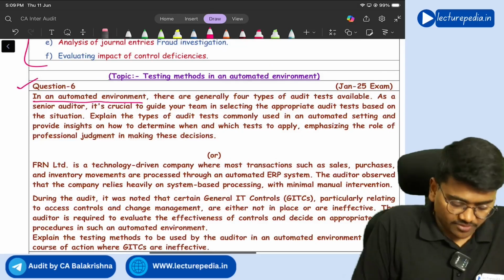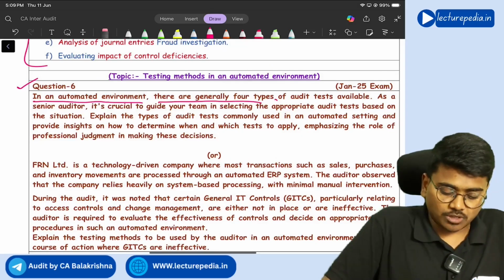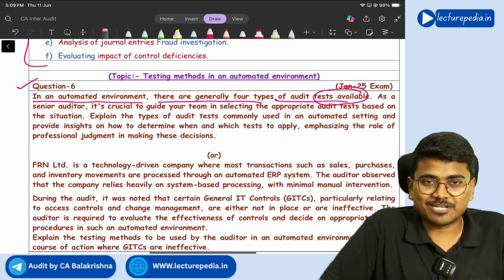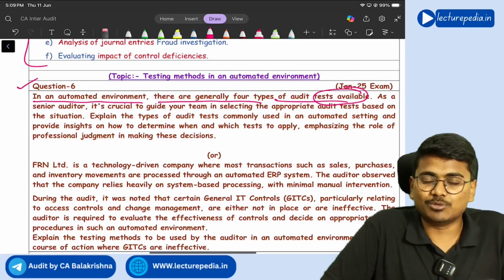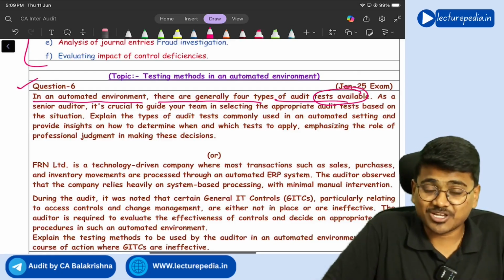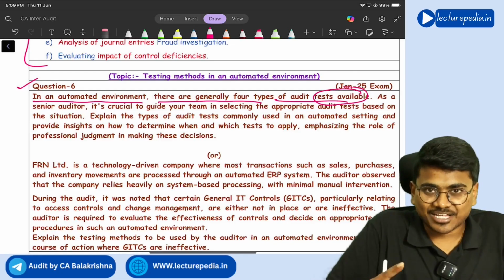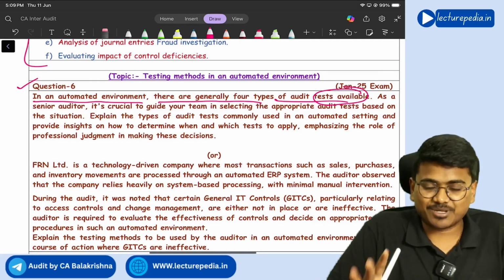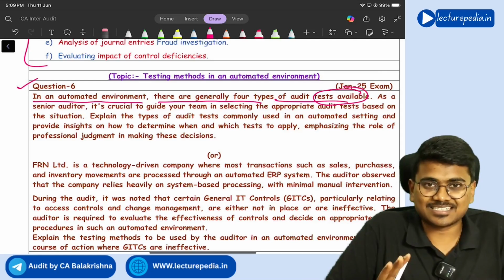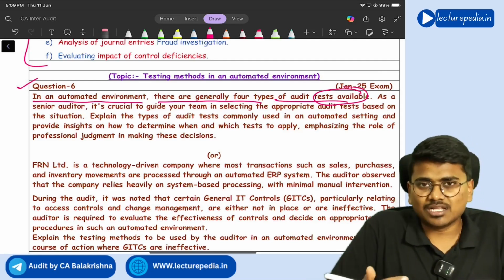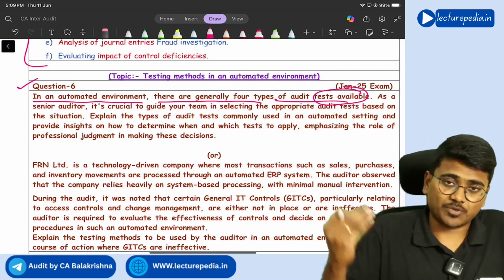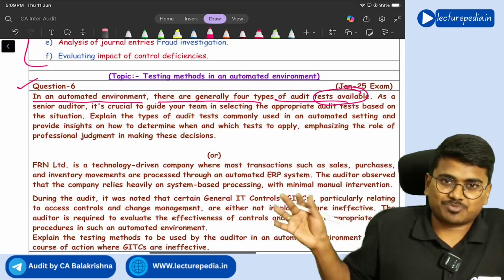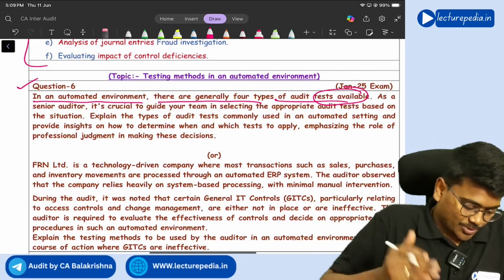Next, question number 6. In an automated environment, there are generally 4 types of audit tests available. Tell me, what are the 4 types of tests available in an automated environment? 4 tests: inquiry, observation, inspection, re-performance. These are the 4 tests that you will generally use in case of automated environment. You have to explain all these 4 tests in this question.